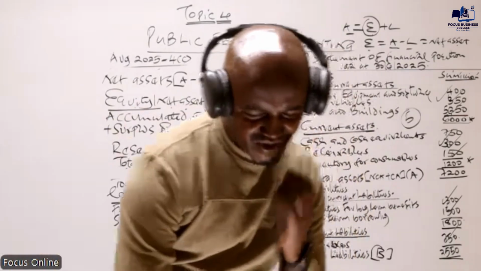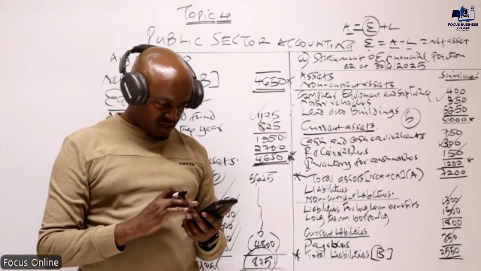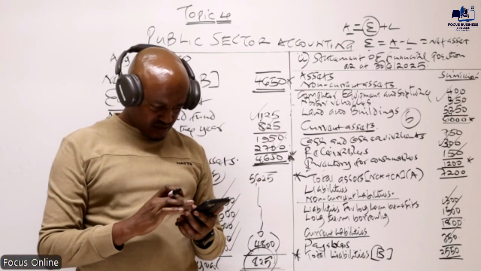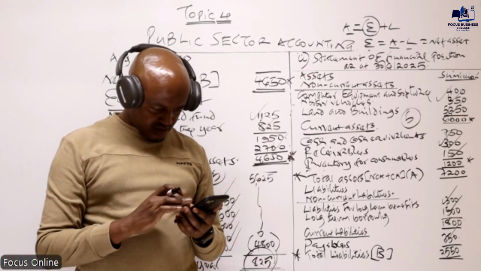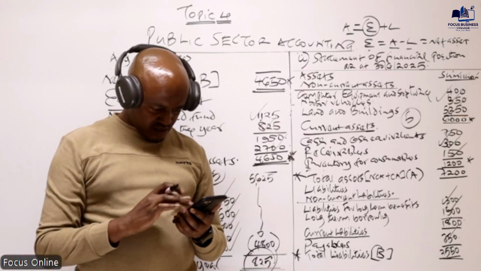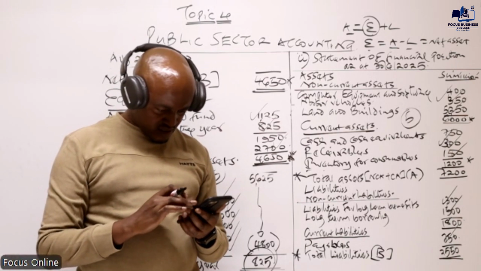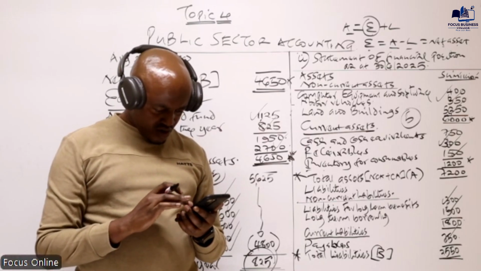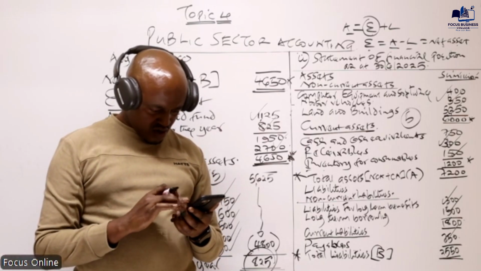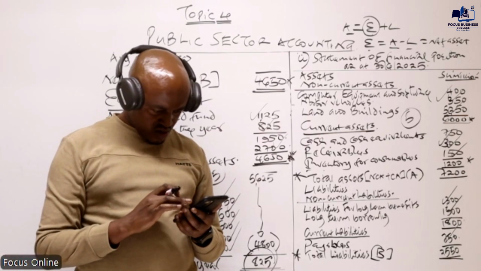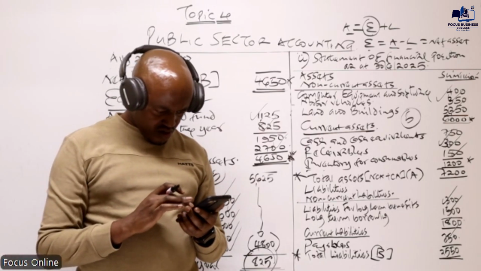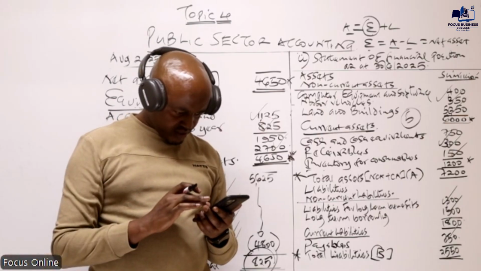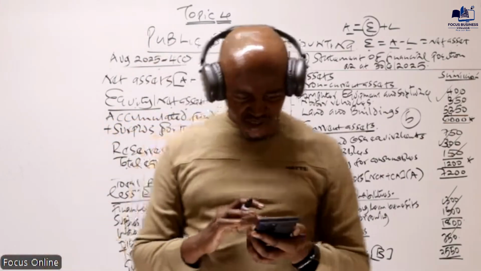I think that question was just the same with this one. Actually, this question was just like a repetition.